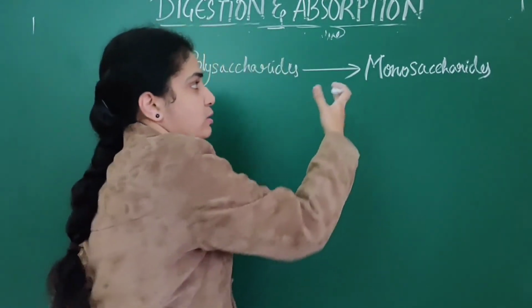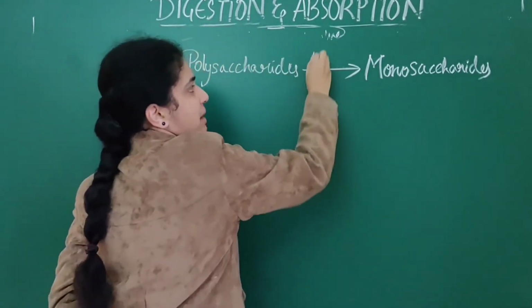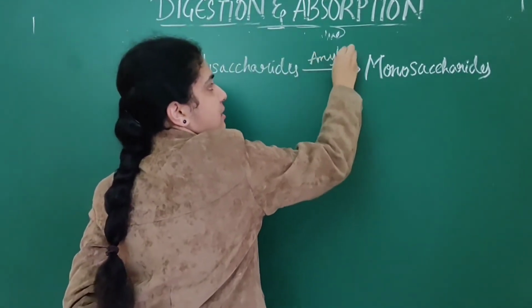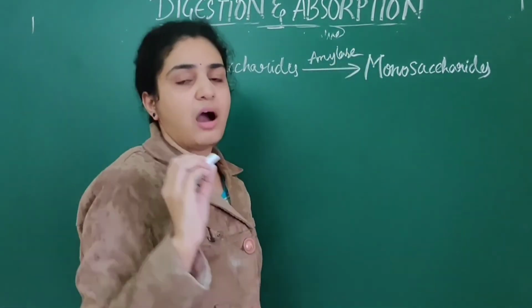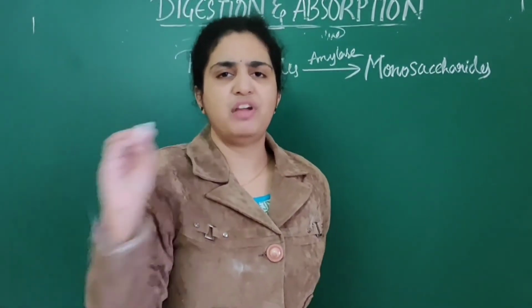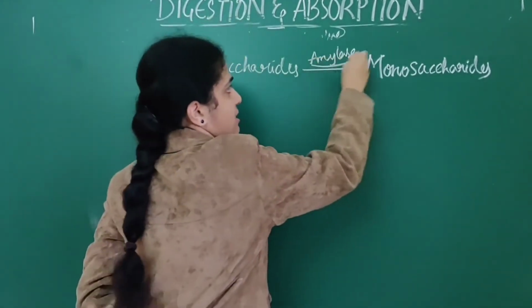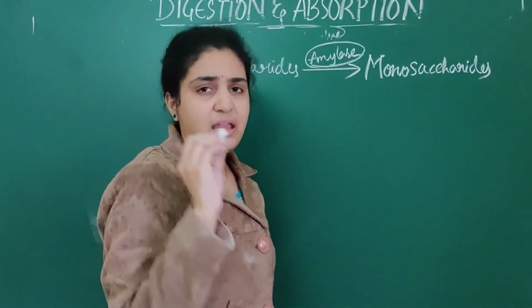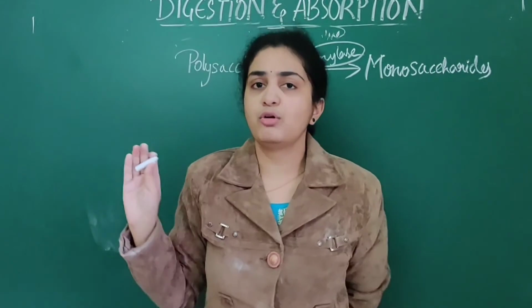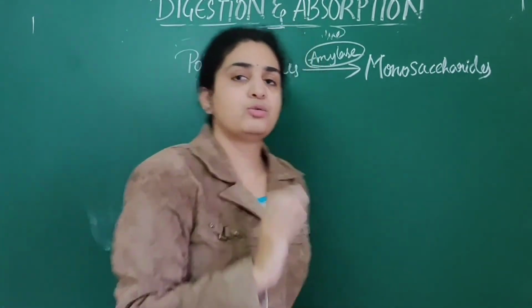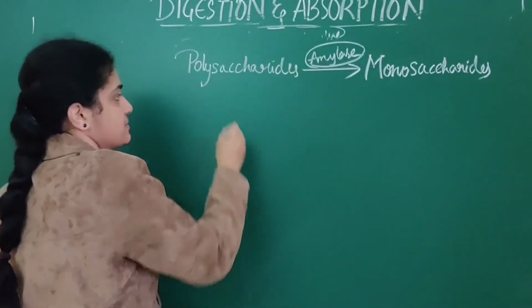These are broken down into simpler molecules by amylase that is present. Wherever you see the question, how are carbohydrates broken down, that is through amylase. The main enzyme which helps in breakdown of carbohydrates is amylase.